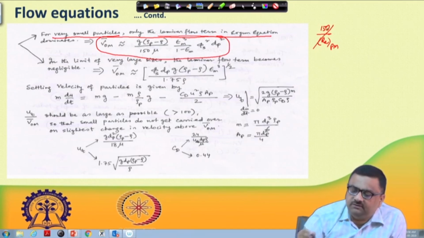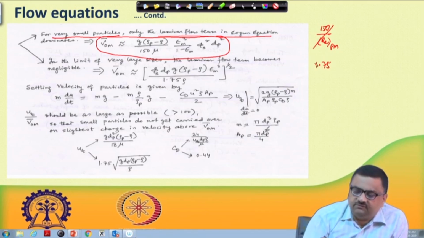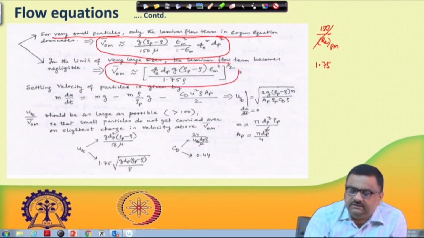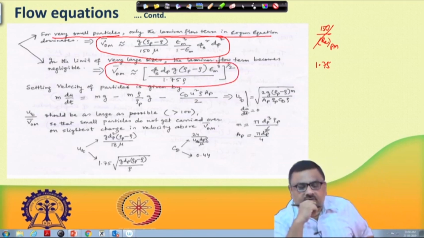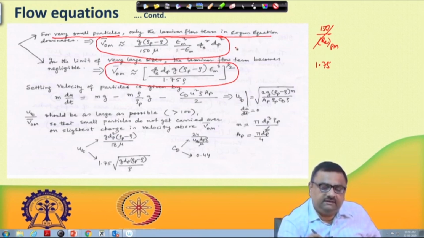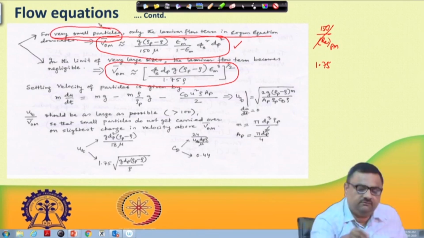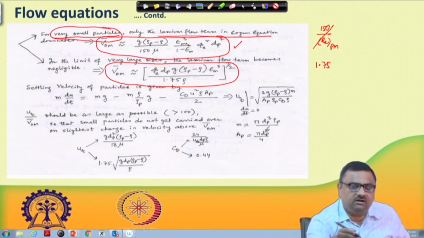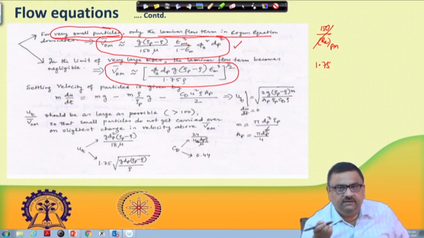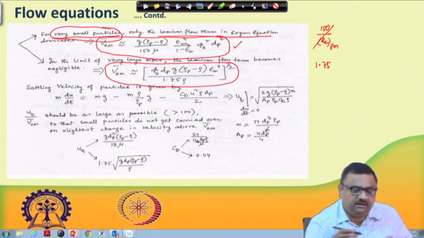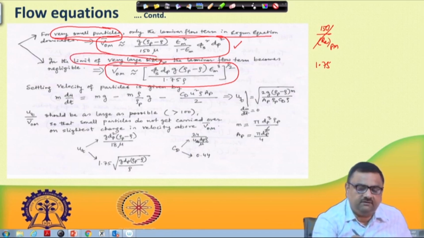Whereas, if you do not work with this laminar part, if you want to work with the second term, which is 1.75, friction factor is 1.75, I can see 1.75 is appearing here. So, one finds out that this is the term. This is the superficial velocity at incipient fluidization if one is working with very small particles. After all, REP has this dP term. So dP is small if the diameter of the particle is very small, whereas in the limit of very large sizes, the diameter of the particle would be much larger.